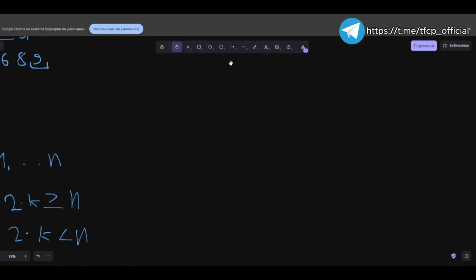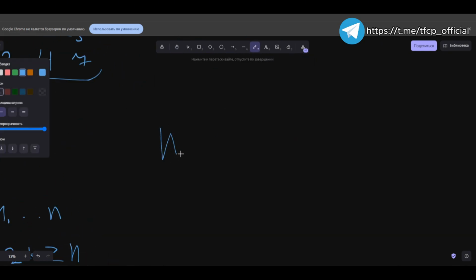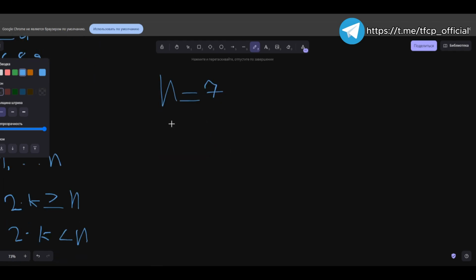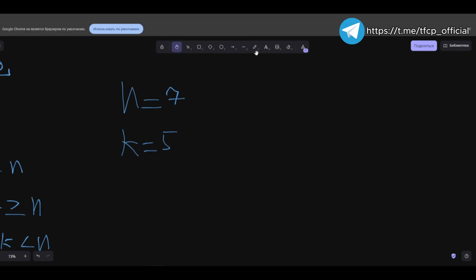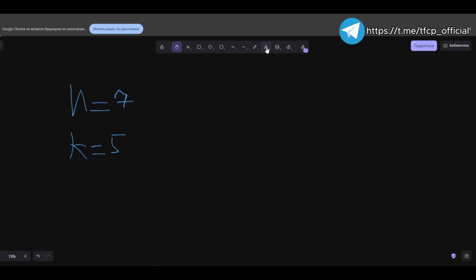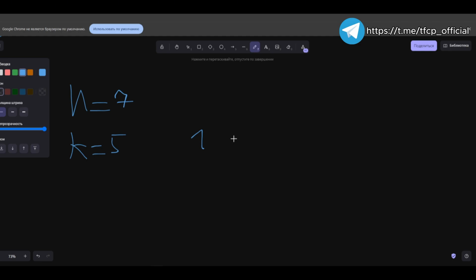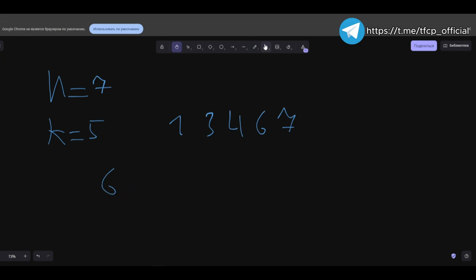For example, we have a permutation of length 7 and k will be 5. Then we can pick 1, 3, 4 for ourselves there. And for the sixth element, we'll go with 6 and 7. Accordingly, the mex we have will be the sixth in the count, and here is what we get.